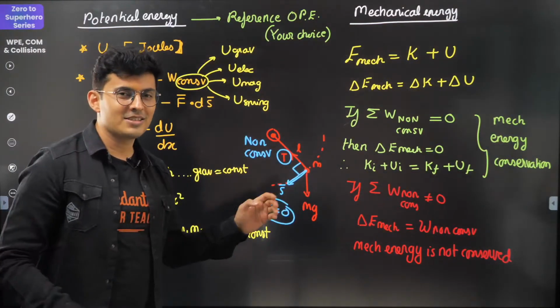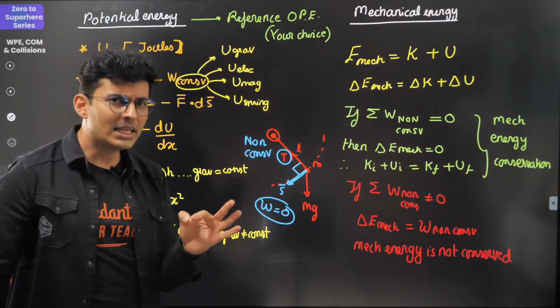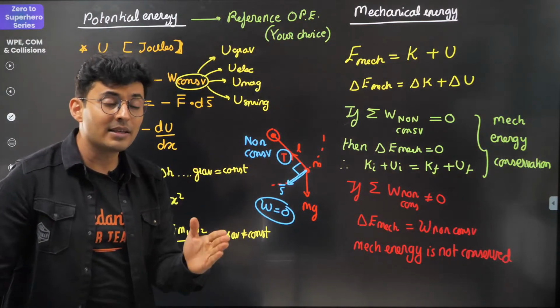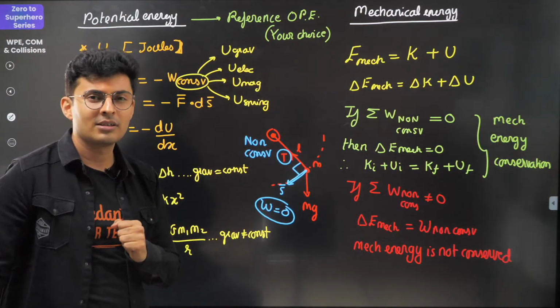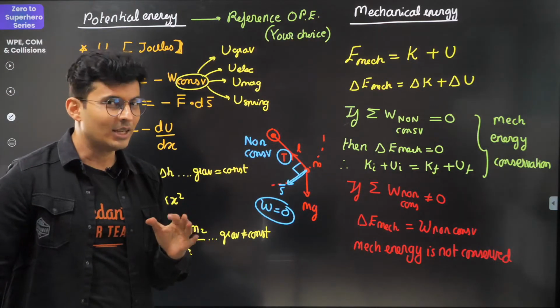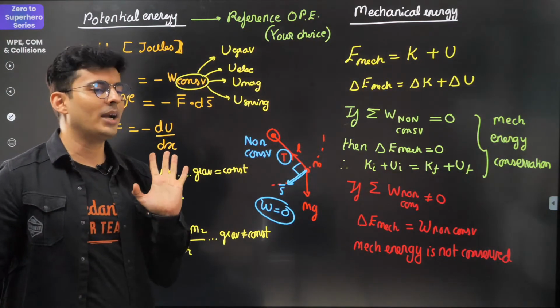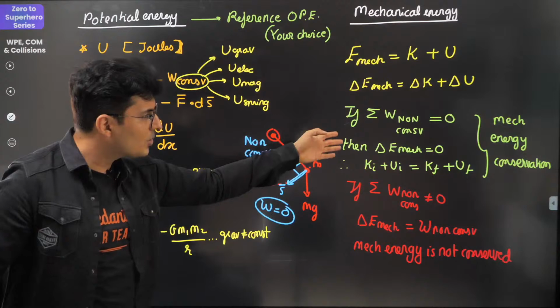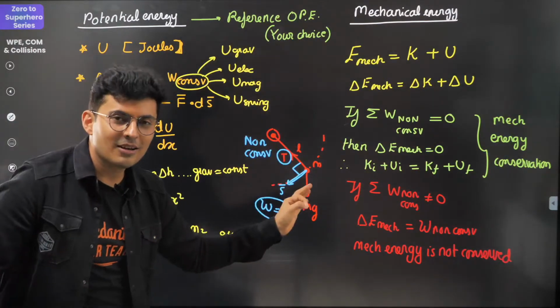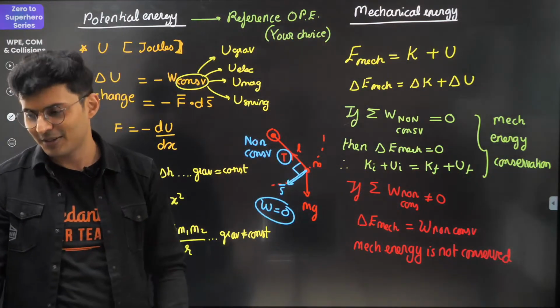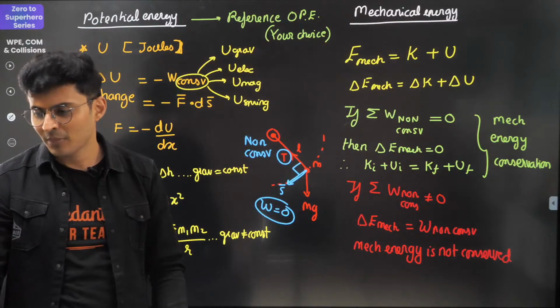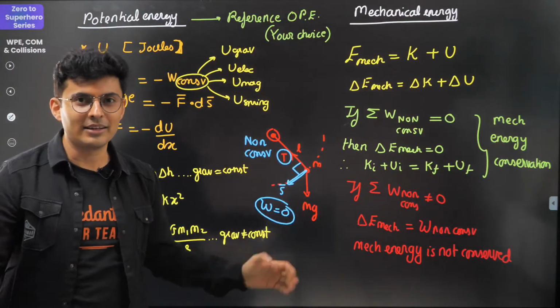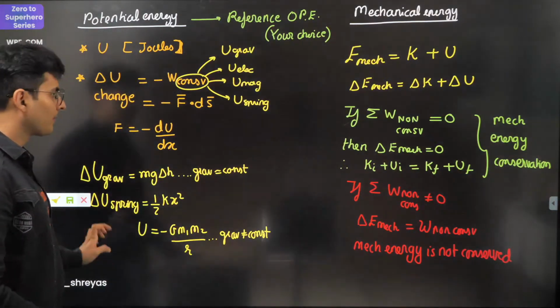So what does this example prove and tell you? It tells that sometimes you will see there are evil forces, but they are dormant. They don't do anything. They just stay quiet because they will not do work, and in those situations you can still conserve mechanical energy. Understood? They are dormant, they are not doing anything, hence you can conserve it.